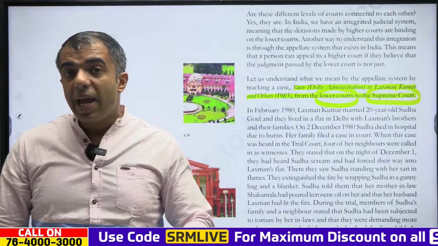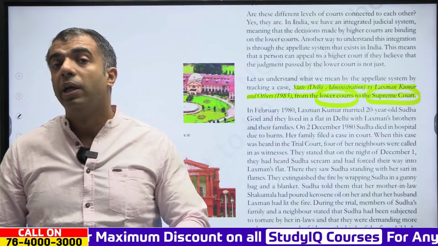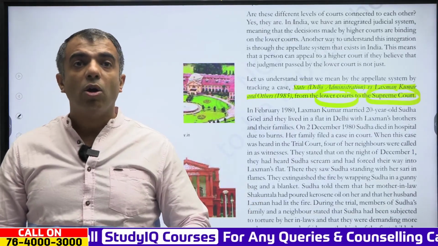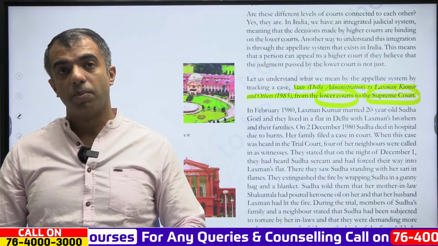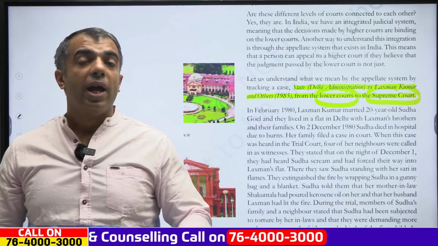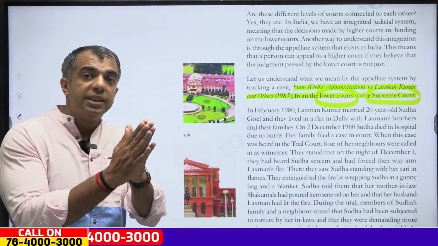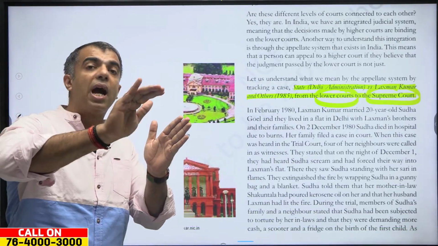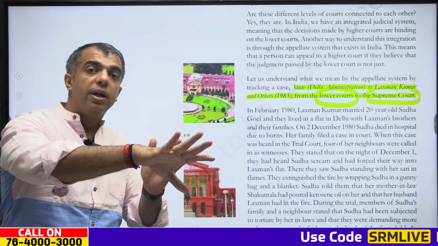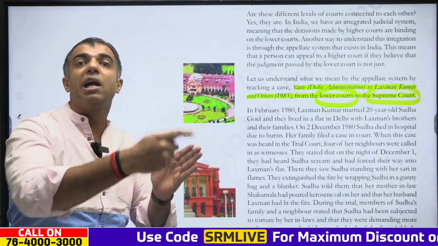Clear? They found that Lakshman and his mother were guilty but acquitted the brother-in-law of Lakshman, because they did not have evidence against him. Now the Supreme Court decided to send the accused persons to prison for life. So just remember, in a trial court, a decision was given. They appealed in the High Court. The High Court's decision was changed by the Supreme Court, but that was different from what the trial court had given.